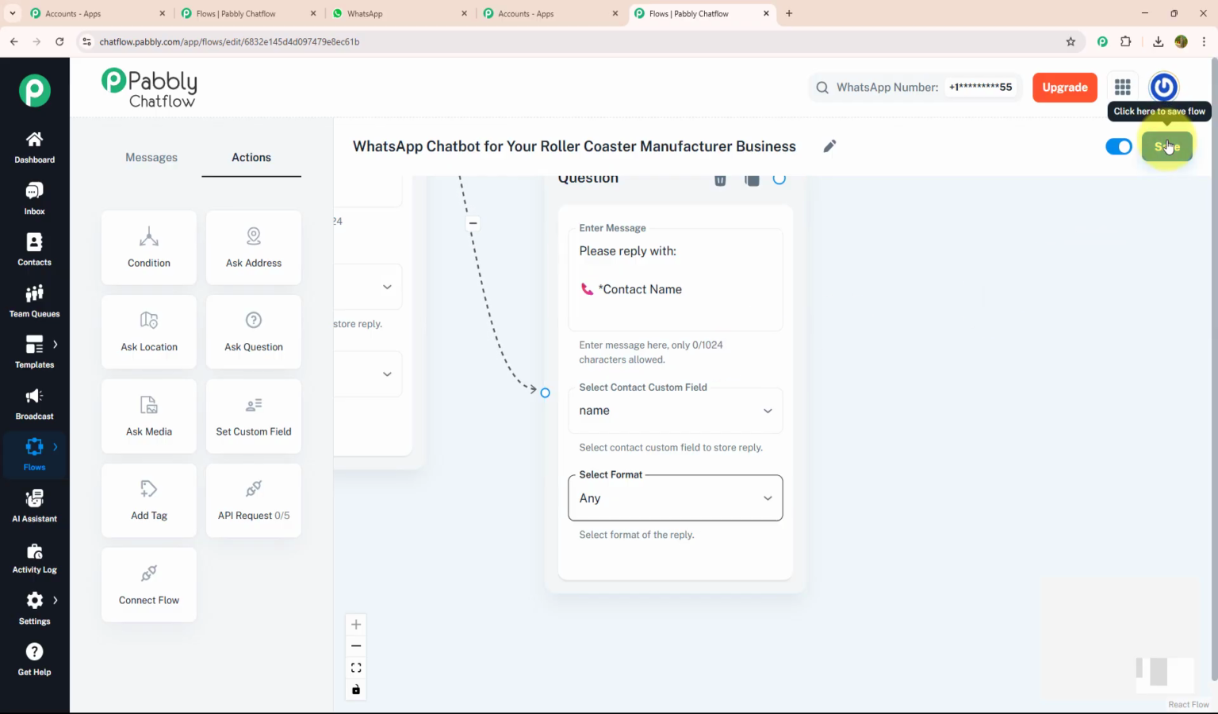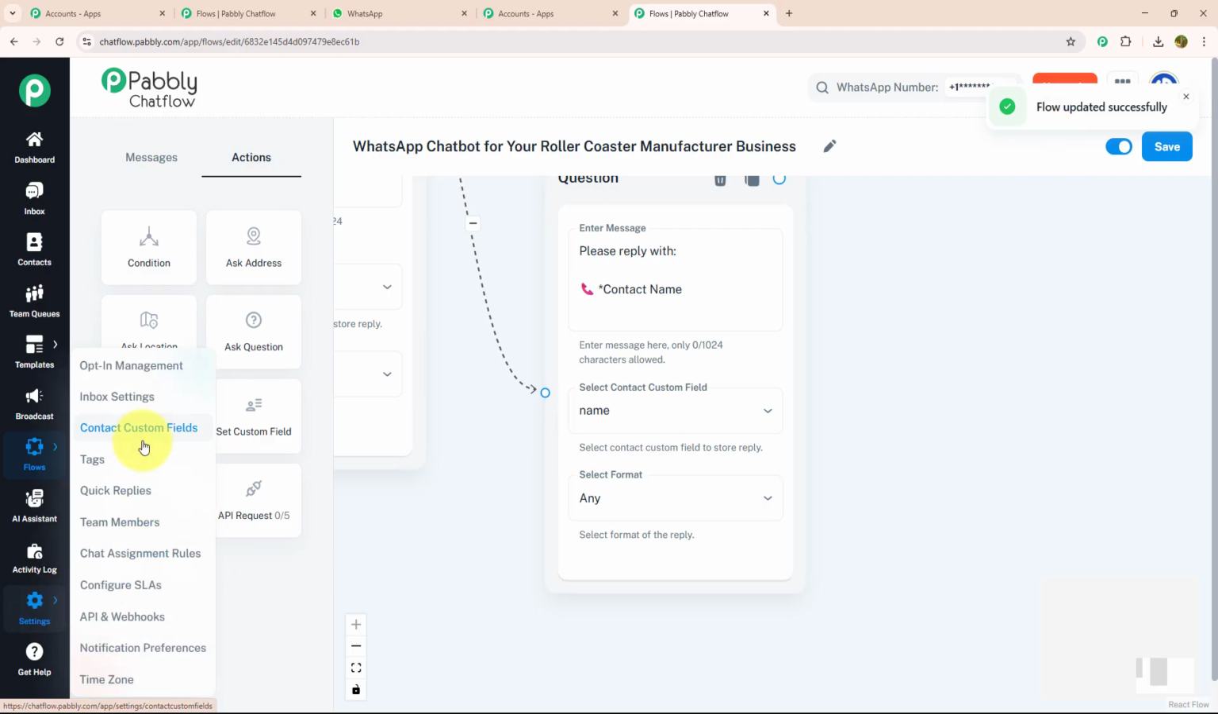For that, first you need to save your flow. As soon as you have saved your flow, you will get a message that flow updated successfully. That means your flow is saved. Now come with me to the settings section. Here you can see a feature named contact custom field.